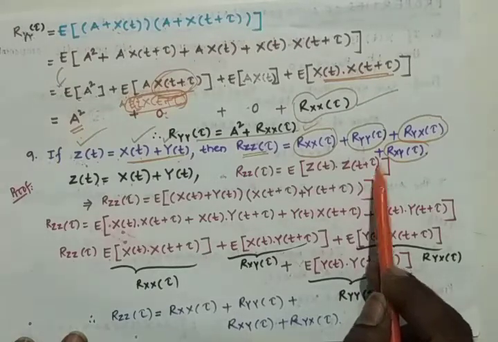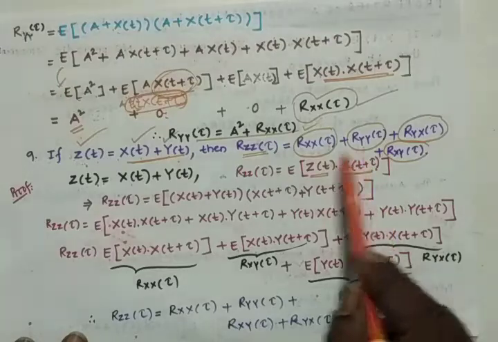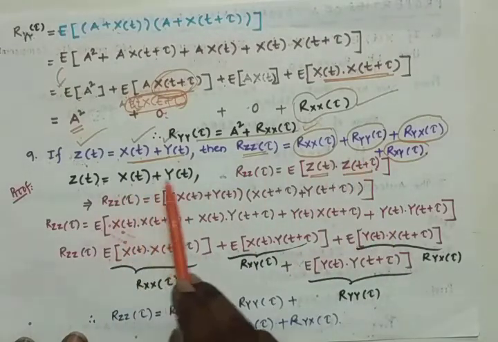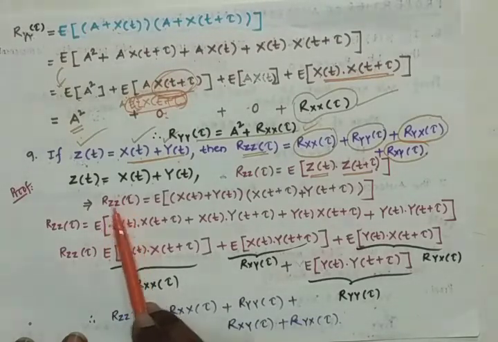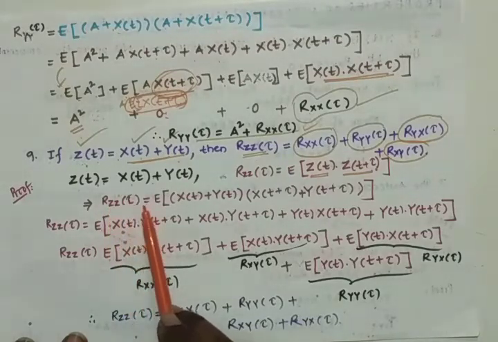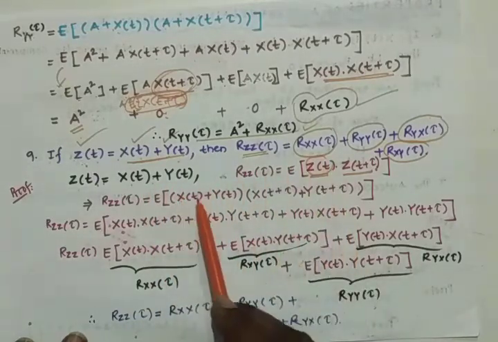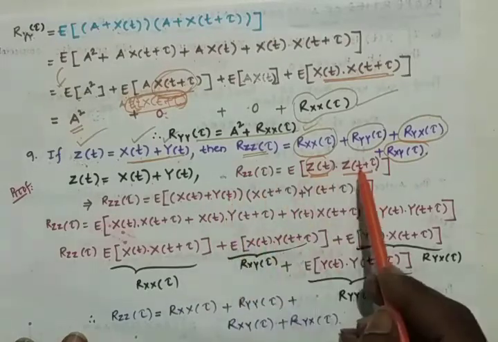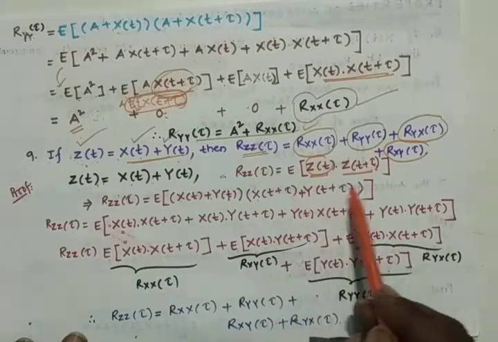We know this one, so you can replace z of t and z of t plus tau with the standard equation. So r z of tau is equal to the expectation of, here z of t is replaced by x of t plus y of t, and z of t plus tau is replaced by x of t plus tau plus y of t plus tau.